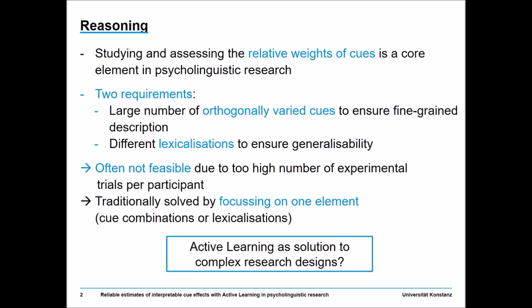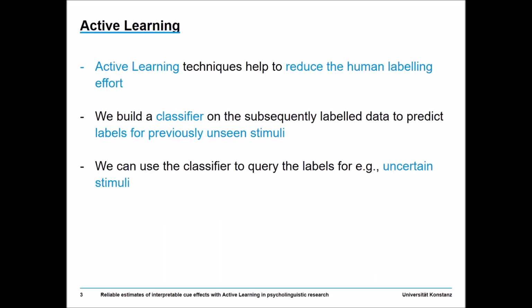A solution for still being able to conduct studies with both requirements might be active learning. Active learning can help to reduce the human labeling effort. A classifier can be built on subsequently labeled data, which we use to predict labels for previously unseen data. This means at a certain point we can simply use the classifier to predict missing labels. Furthermore, we can use the classifier to select stimuli for labeling wisely. We can query labels only for uncertain stimuli where the classifier is unsure which label to predict.